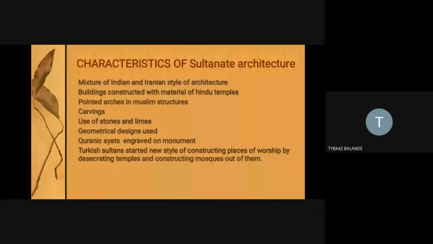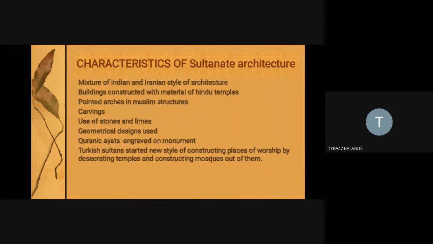So all the Quranic ayahs are engraved on the niche in the prayer hall, where Muslims used to prostrate while performing their namaz. At that time they used to face towards the direction of Mecca, where the arch is. That arch is again decorated or engraved with Quranic ayats. So you see, Quranic ayats are engraved on any sort of Indo-Islamic monument.